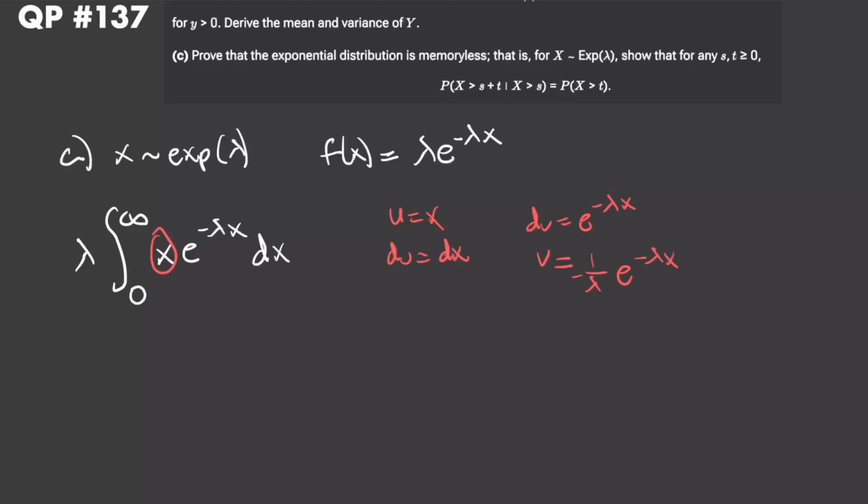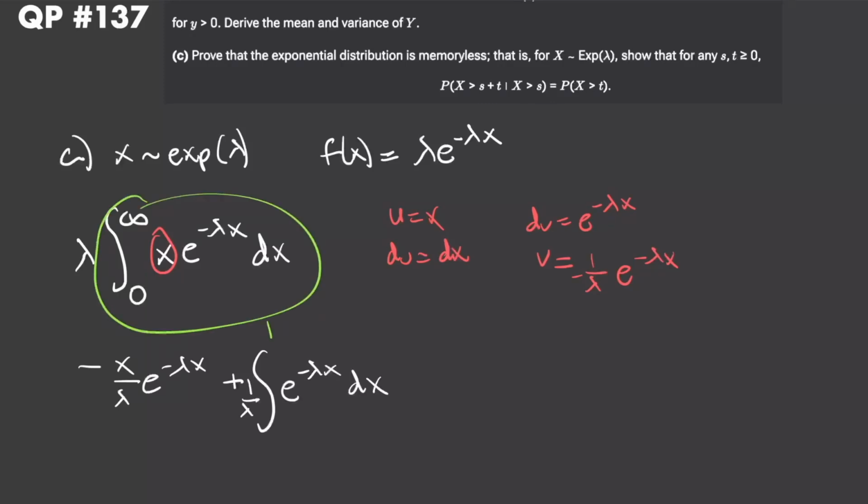So what is vu? It's x times negative 1 over lambda, so negative x over lambda times e to the power of negative lambda x. That was vu. Now we subtract the integral of v du. When we do that, these negatives cancel, so I get plus the integral of 1 over lambda times e to the power of negative lambda x dx. So by integration by parts, we decompose this into this. Now we still have that lambda out front that we can multiply by conveniently to get rid of these lambdas down here. Again, we're taking the integral from 0 to infinity.